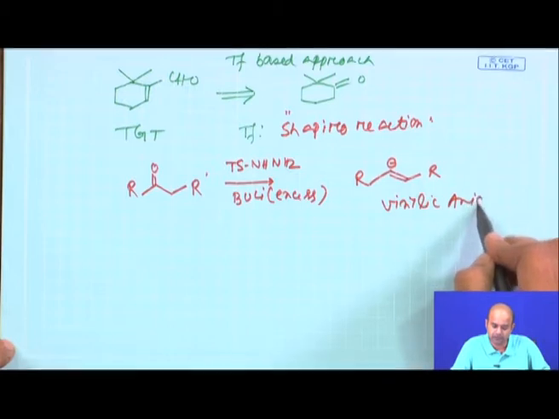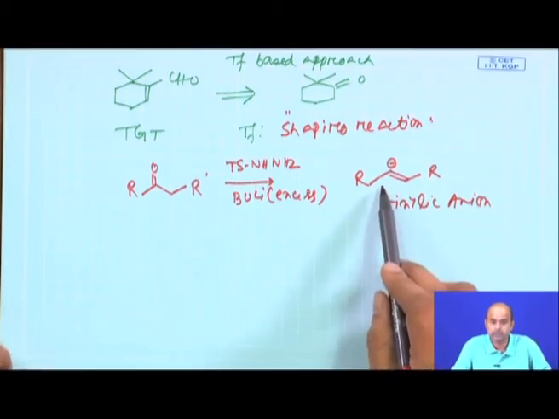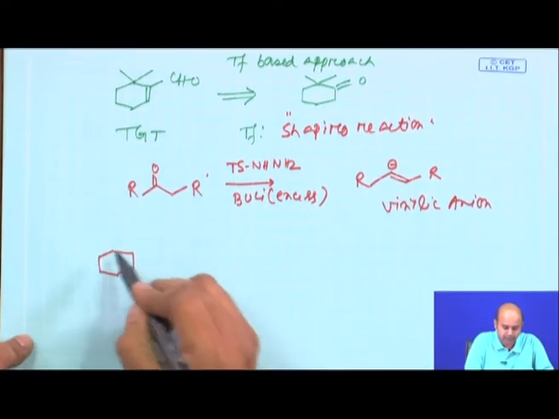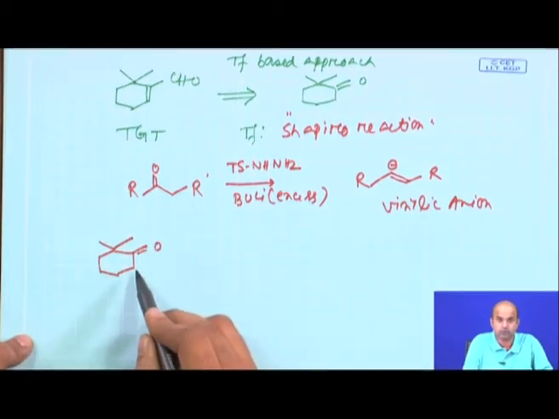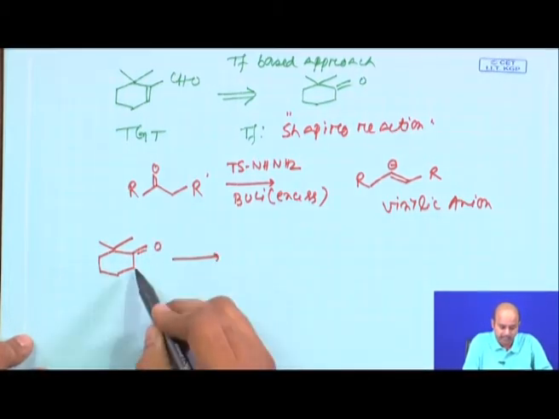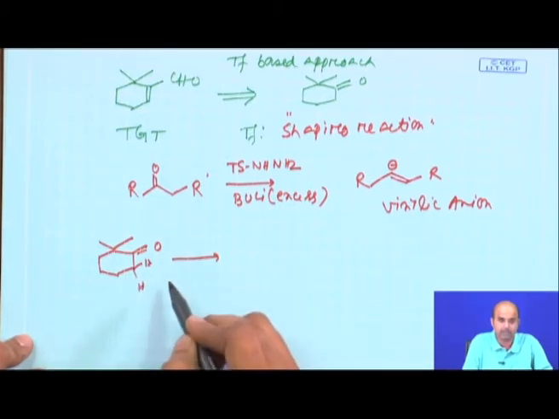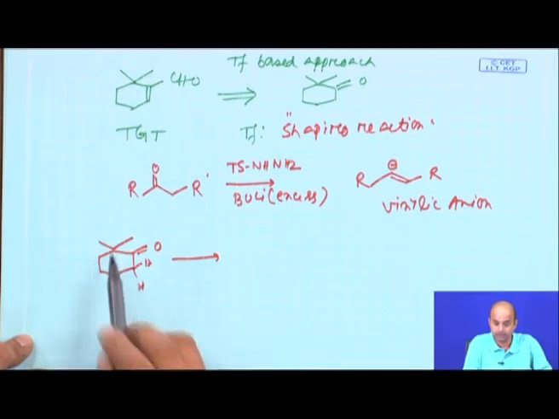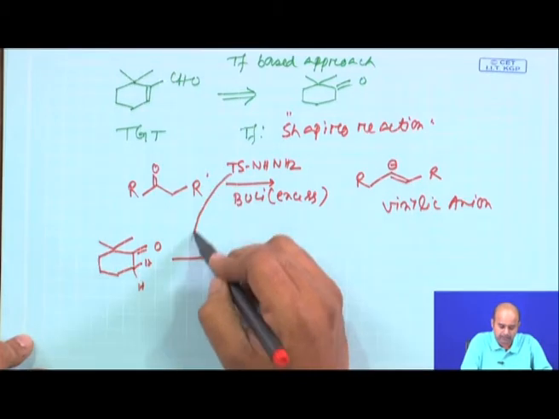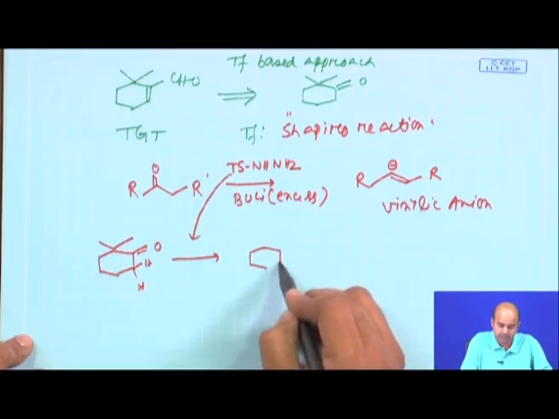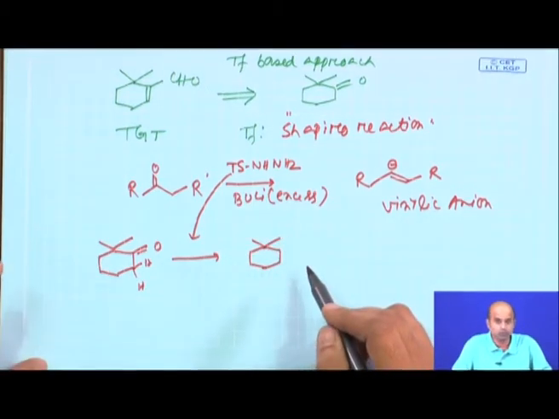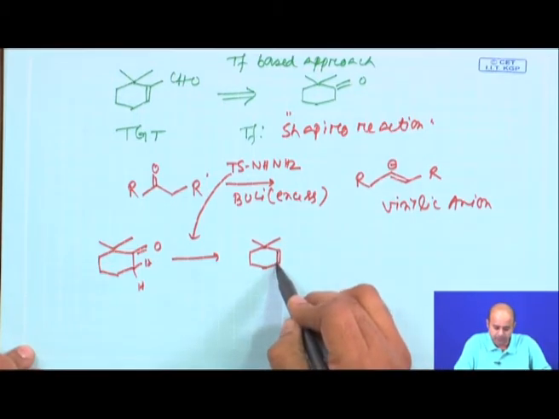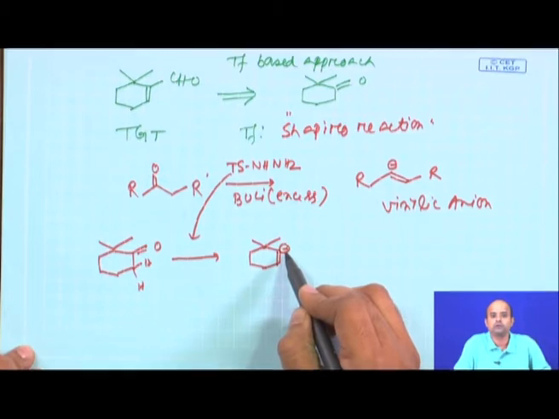So, for the disconnection based on Shapiro transformation, always think that you can generate a vinylic anion. Now, our retro demands that you have a starting material something like this, a ketone, having alpha hydrogens here. That is why this alpha site we have blocked intentionally. Then you subject it to this Shapiro reaction. Now, the Shapiro reaction mechanism, as I said, you can go through it in the study material. See, the disconnection will be giving you a vinylic anion here. So, you have a vinylic anion.